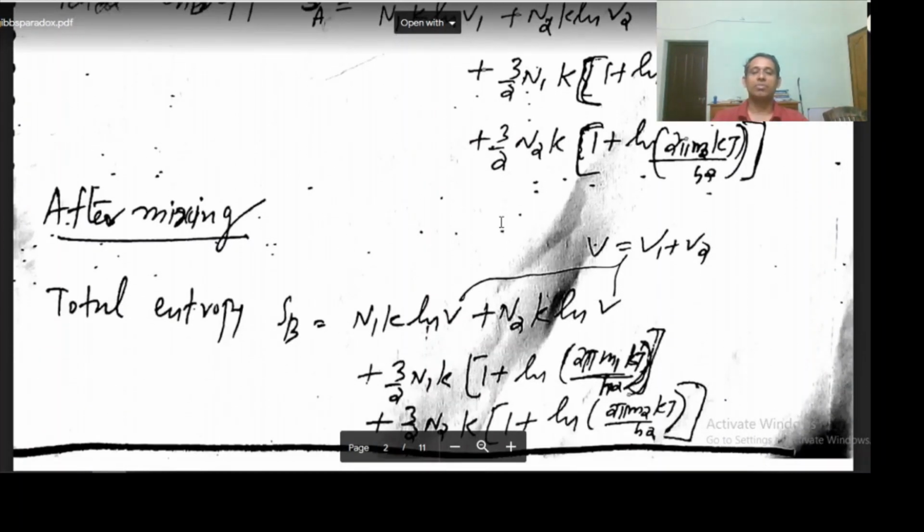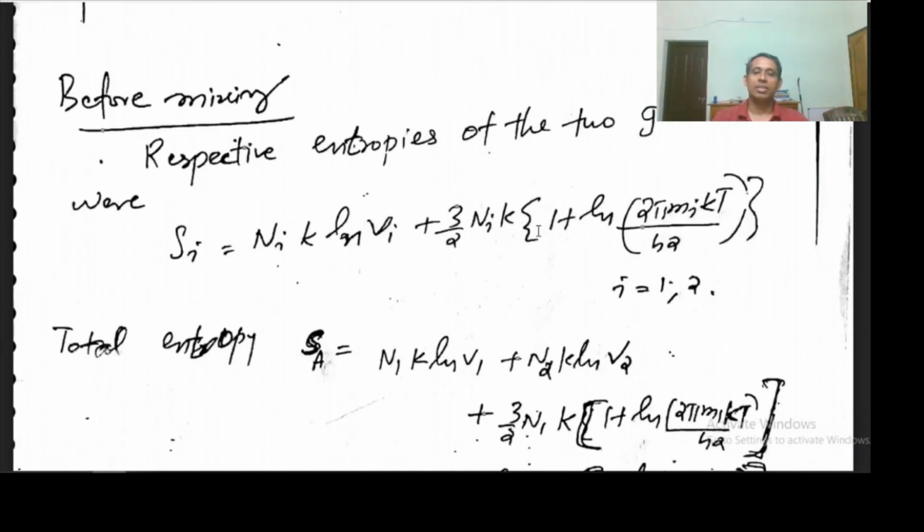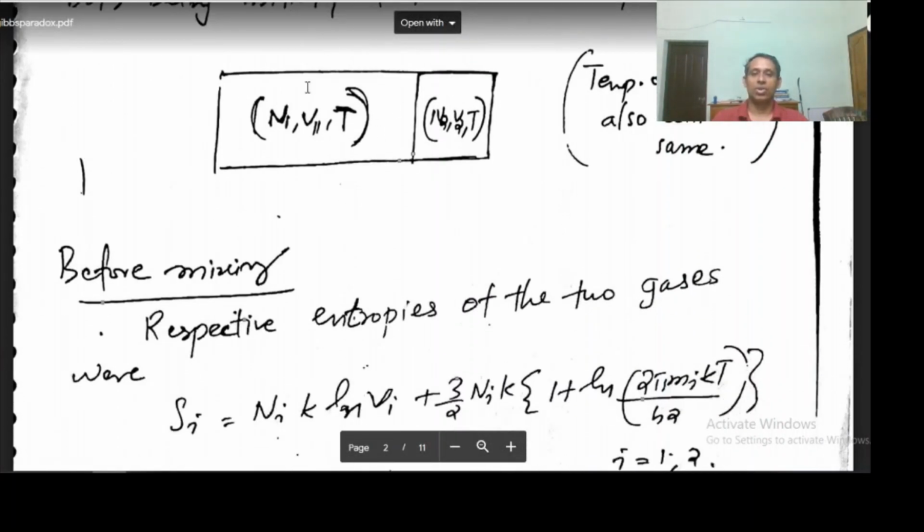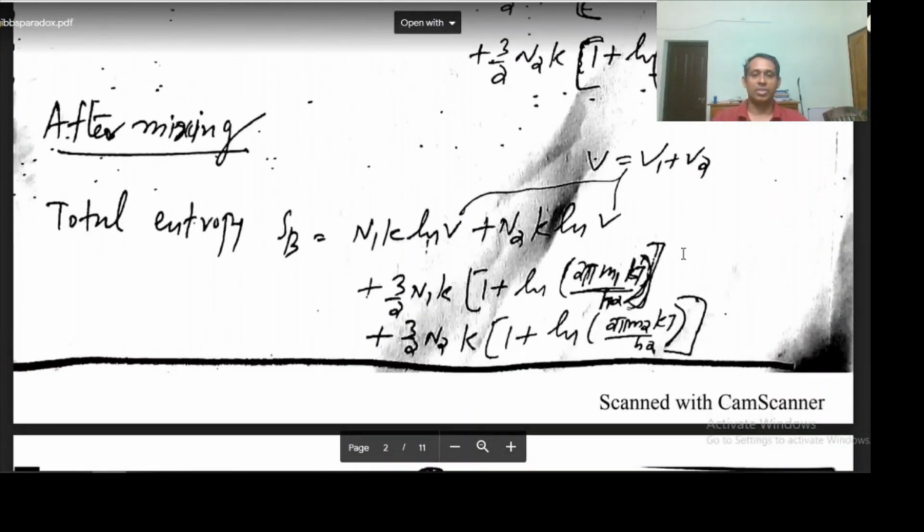Now after mixing, we remove the partition and the two gases mix together. The gases will be occupying the total volume V, which is V1 plus V2.